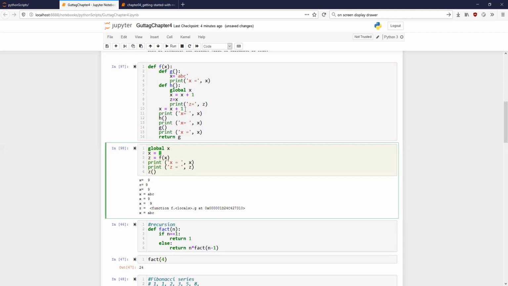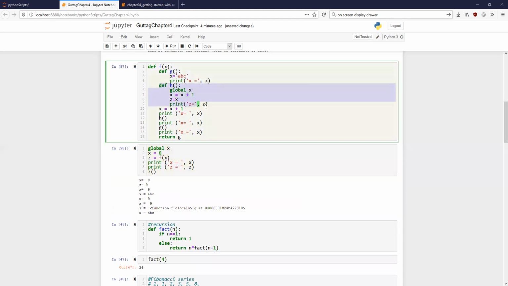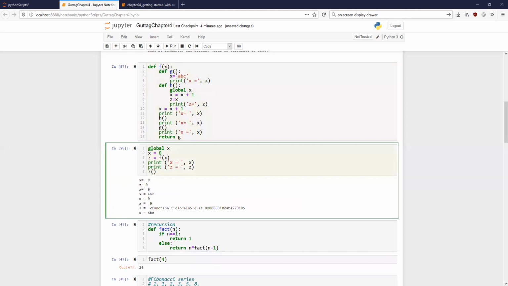Like G, it is still giving ABC. Yeah, it will not be global for G. It will be global only in the context of that particular function. Therefore I have to define global here as well as here. If I remove this global, in this case it will not be a problem because it is already a part of that. But let me remove this from here.